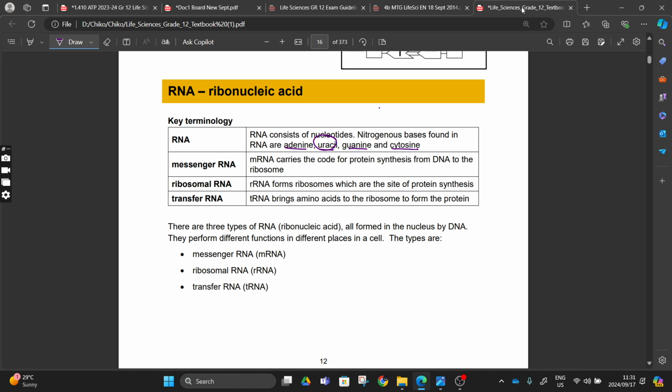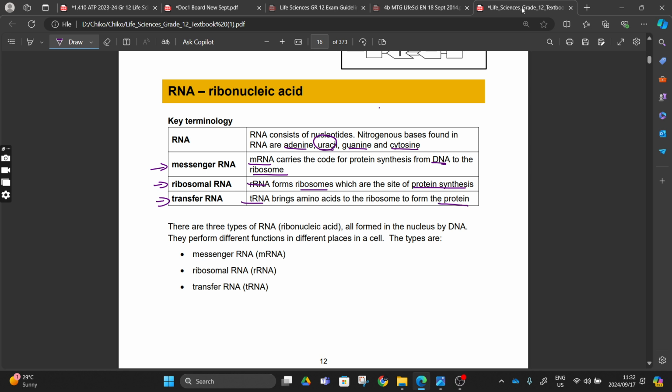From there, we see the 3 types of RNA: messenger RNA, ribosomal RNA, and transfer RNA, abbreviated as follows: mRNA, rRNA, and tRNA. mRNA carries the code for protein synthesis from DNA to the ribosomes, right? And then rRNA forms ribosomes, which are the site for protein synthesis. And then tRNA brings amino acids to the ribosomes to form protein, right?